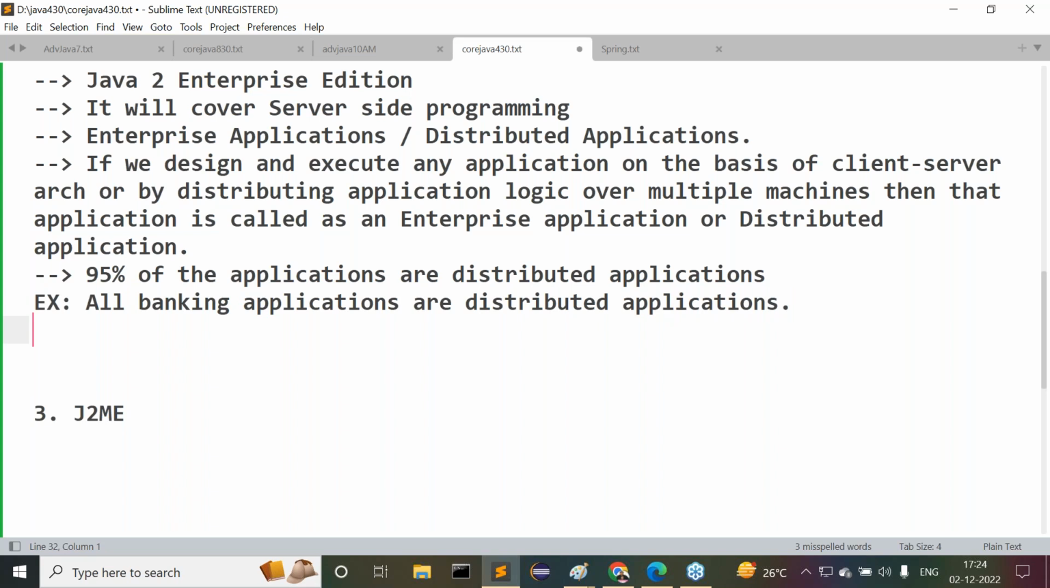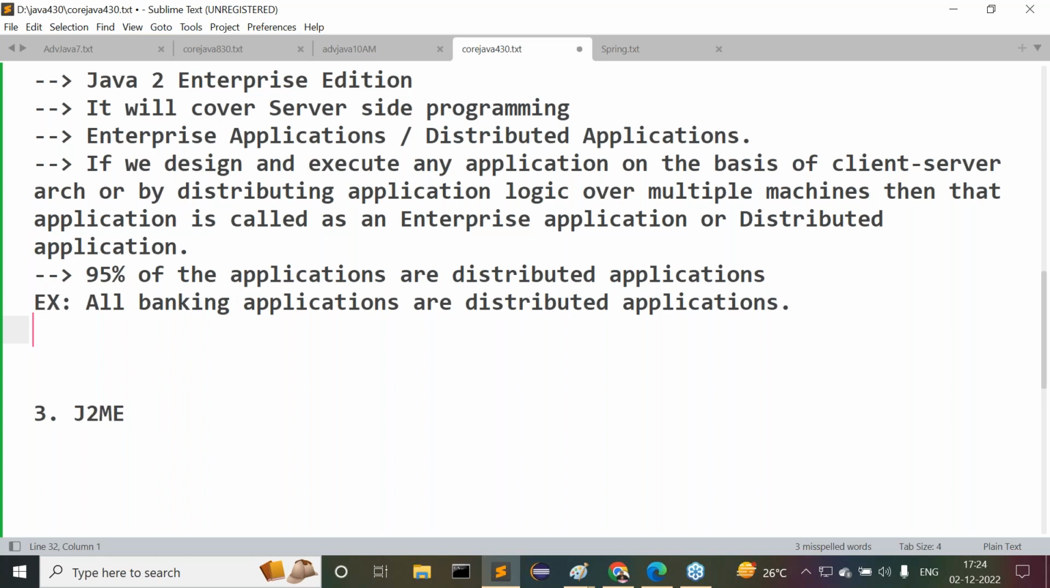For example, I have an account in ICICI Bank. My friend has an account in HDFC Bank. My requirement is, I want to transfer 10,000 amount from my account to my friend's account. That's my requirement. To transfer 10,000 from my account to my friend's account, first of all, what do I have to do? I have to send a request to the ICICI server side application. The ICICI application is a server side application.